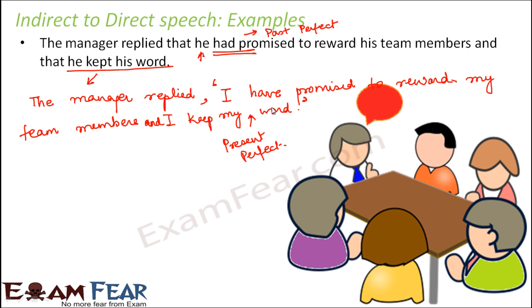Another important thing is, if it is a question, do not forget to put the question mark. Most important thing is, do not forget to put the quotes in the direct speech. If it is an imperative sentence where you are giving some order or request, try to identify that looking at the form of the verb, because if in the indirect form, the verb is like to plus base form of the verb, that means it is going to be an imperative sentence in the direct speech. So these are some of the clues with the help of which you can very easily convert indirect speech to direct speech.